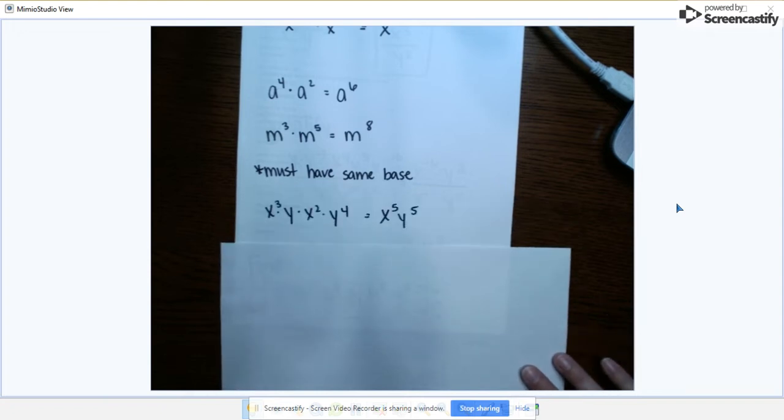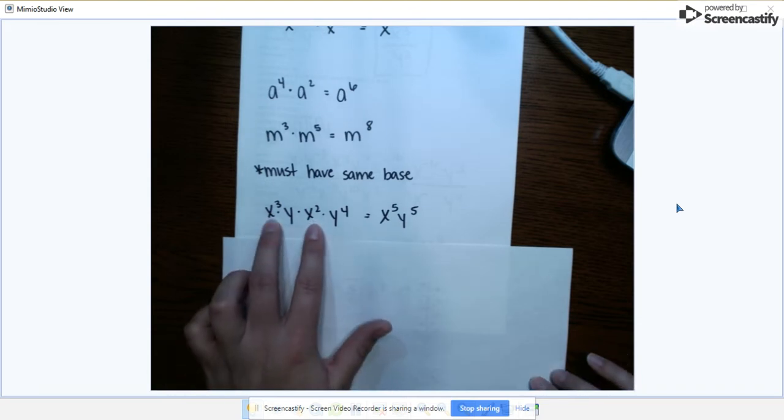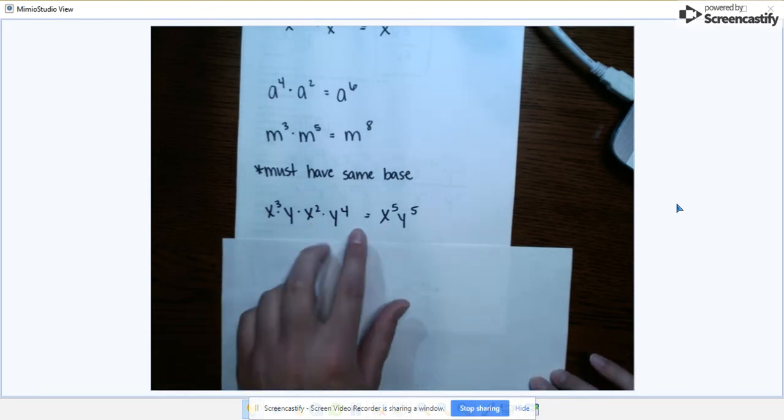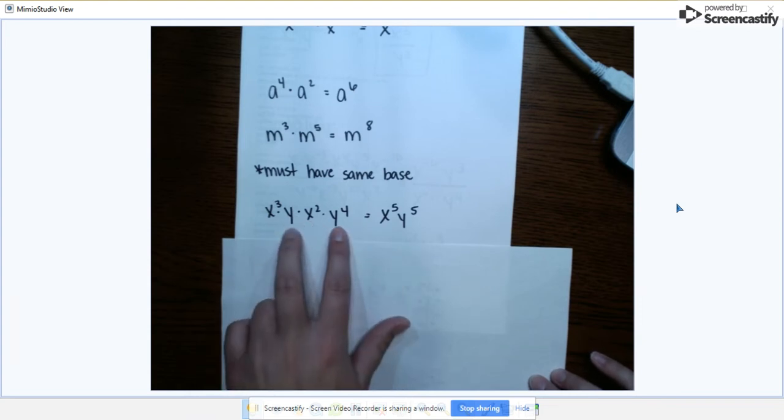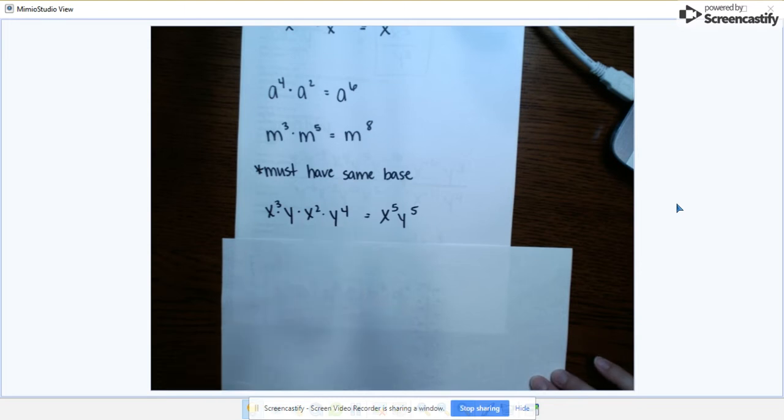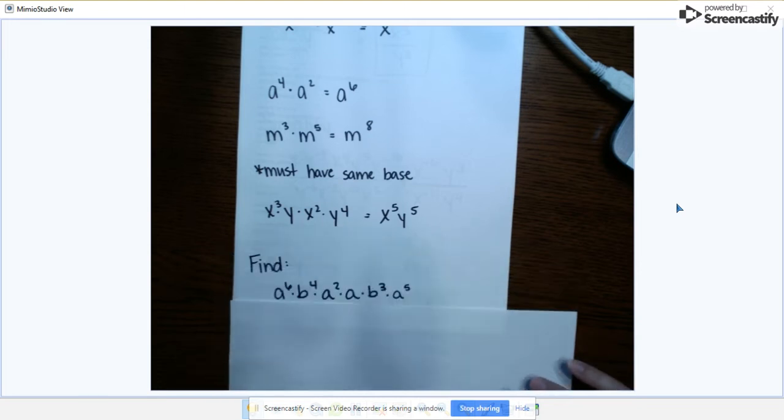So here's an example with two different variables. We can still simplify, but we can only simplify the like variables. So we would combine x cubed and x squared to get x to the fifth. And then remember, no exponent means there's a 1 there. So y to the first, y to the fourth would become y to the fifth. I'd like you guys to simplify this one.